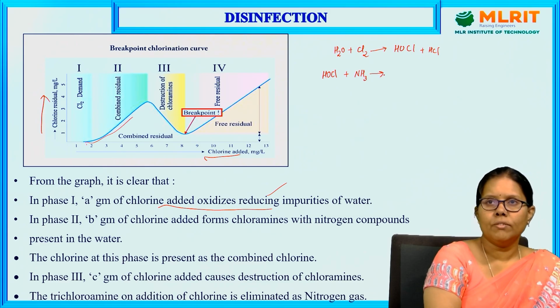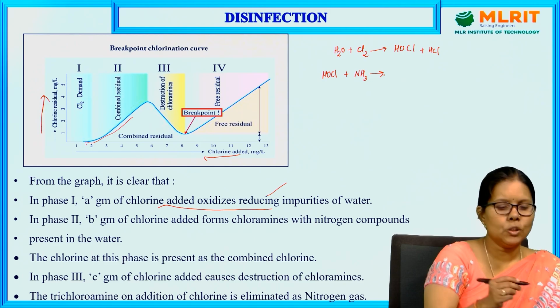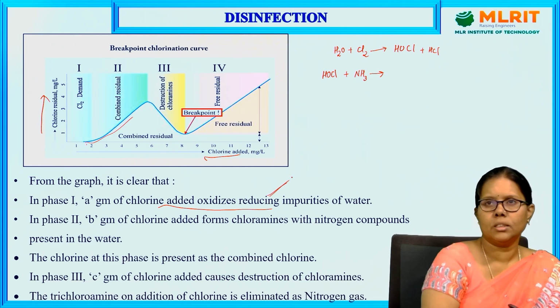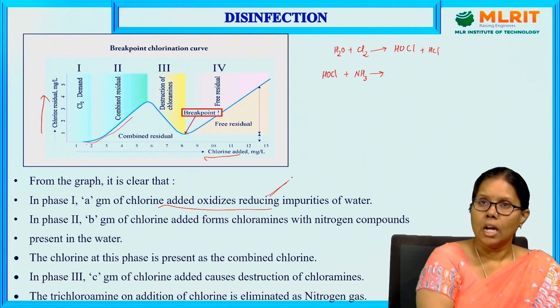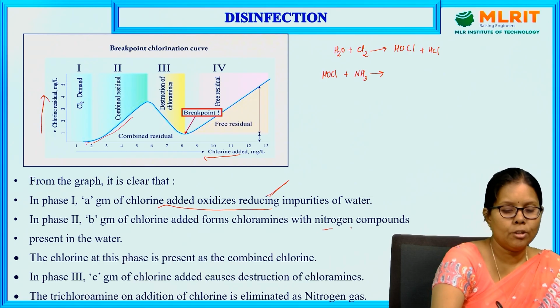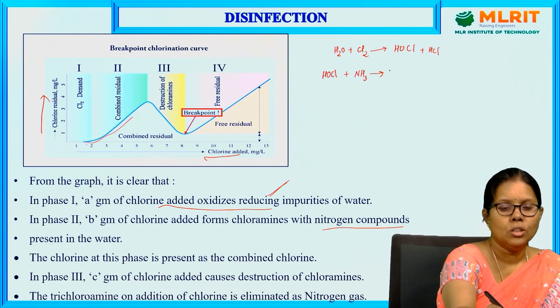The chlorine which we have added is firstly used for the reducing impurities, and secondly it is consumed by the nitrogen compounds like ammonia. So it will give NH2Cl plus H2O. NH2Cl is nothing but monochloramine.